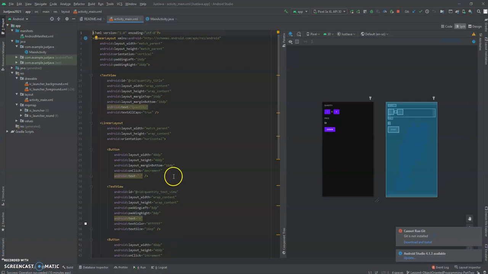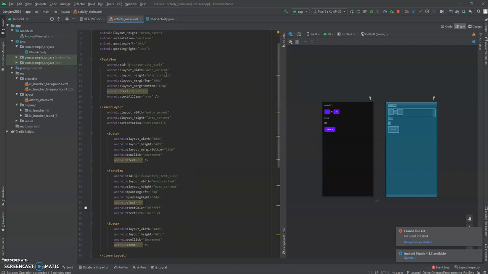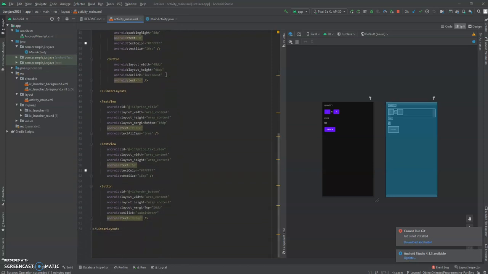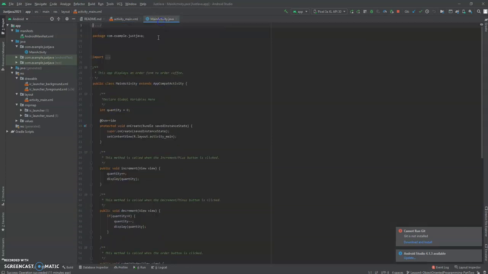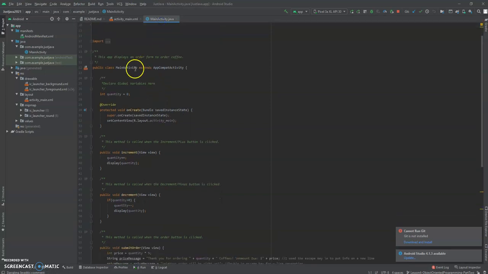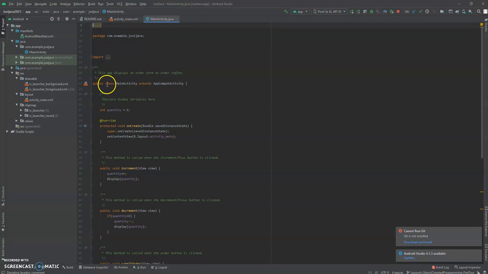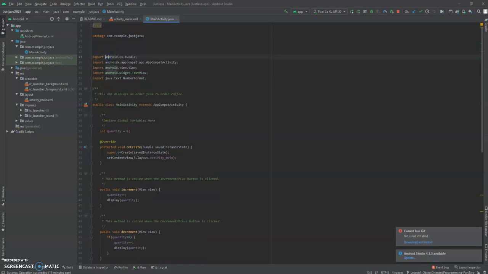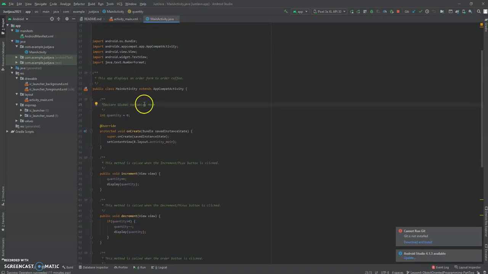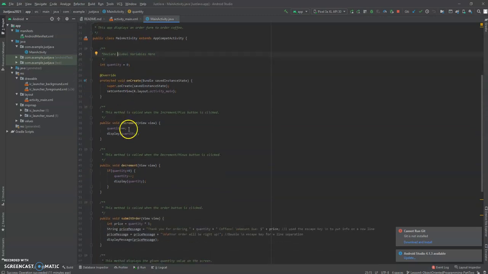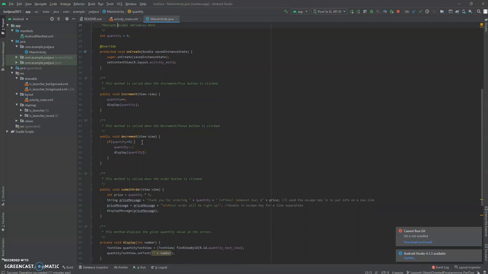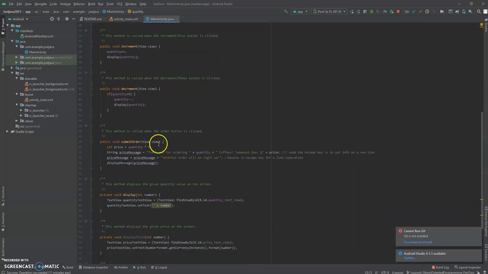So here in my Android Studio, we have our text views and button views like we've always had. Then we have the main activity Java. We have our public class MainActivity. I'm sorry, I forgot exactly, but we have our declared global variable, and then increment, decrement methods. Now we have our submit order down here.